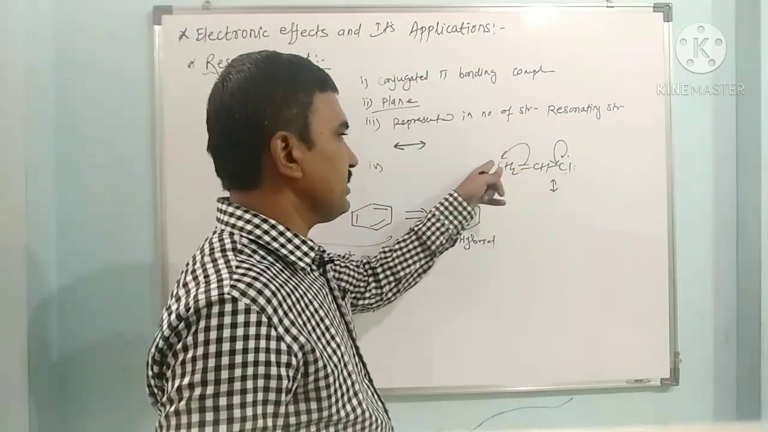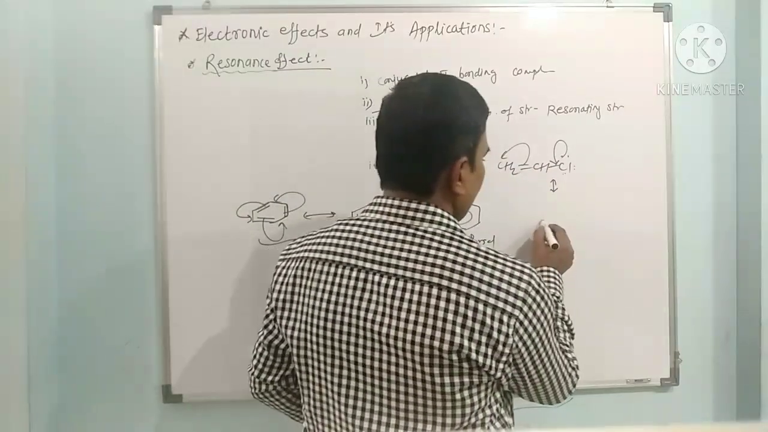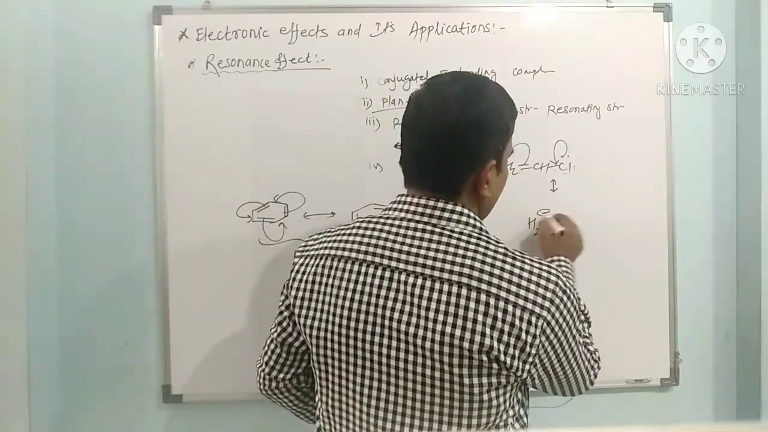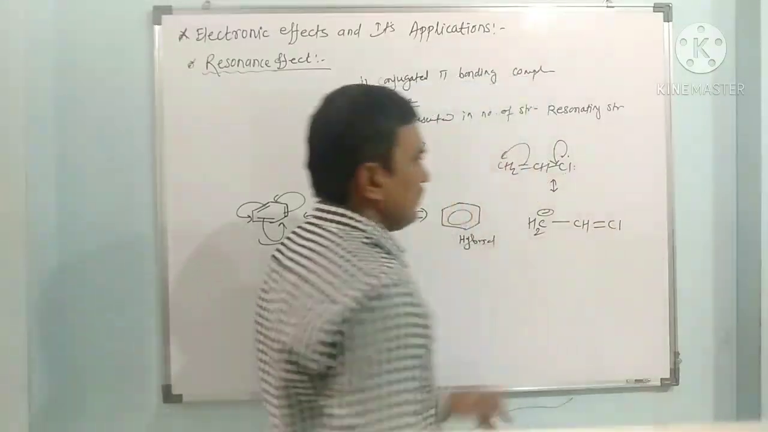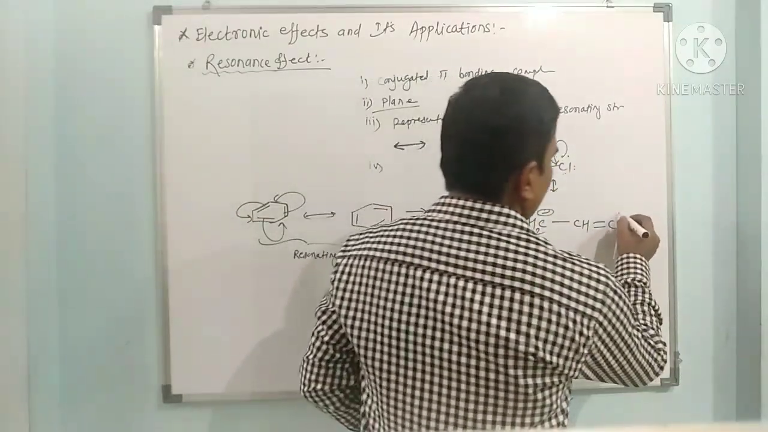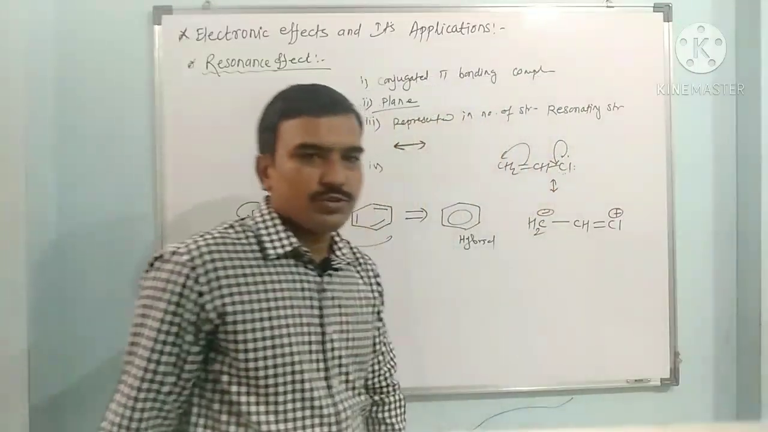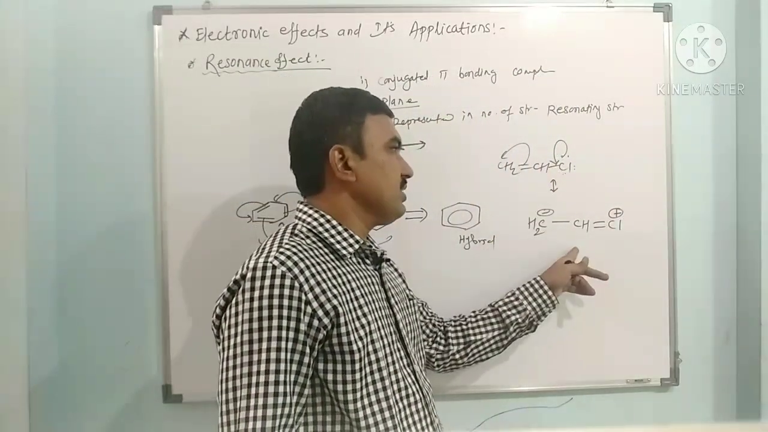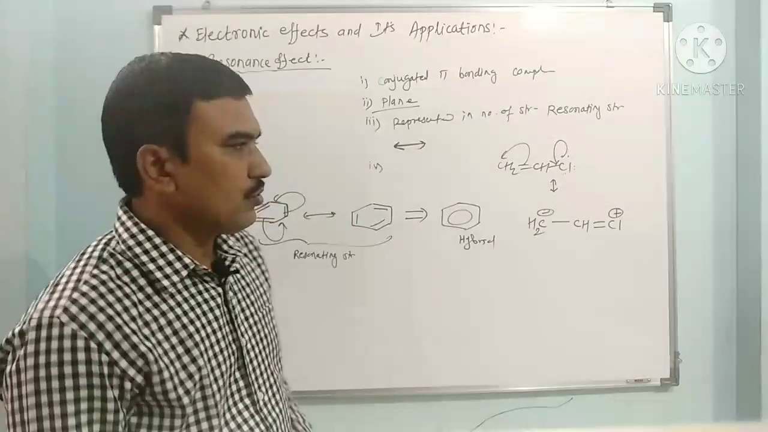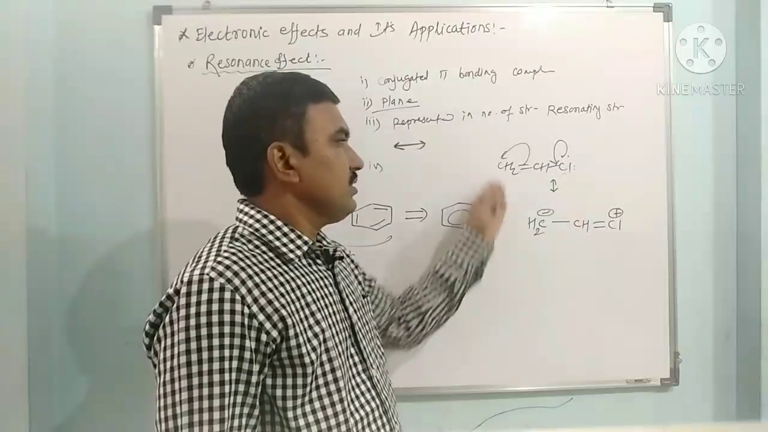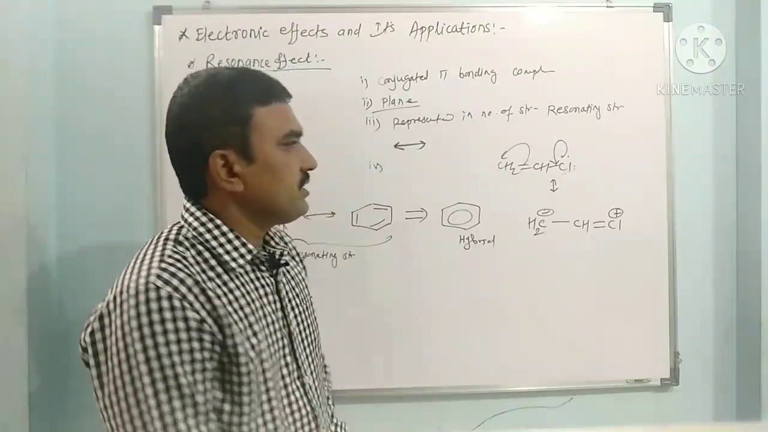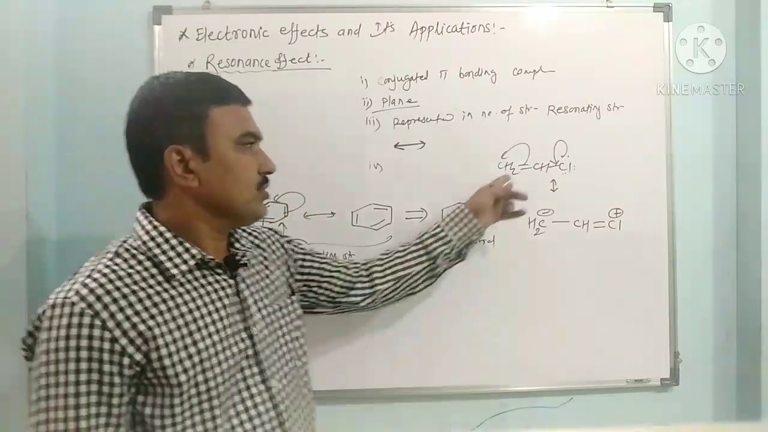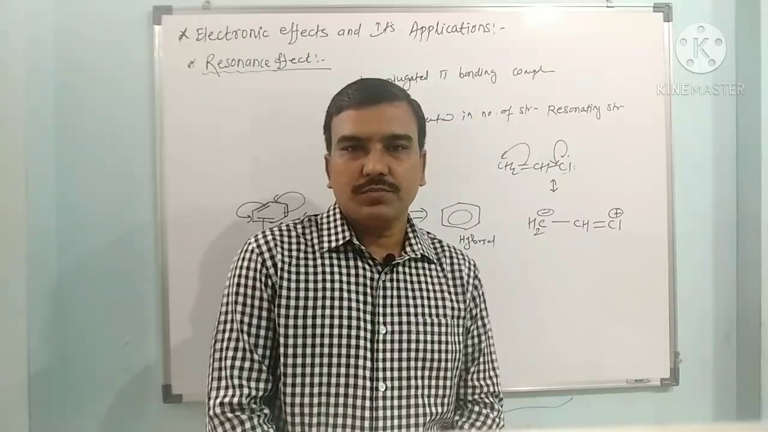This electron pair shifted to this carbon. So here we get CH2 minus single bond CH double bond Cl. Now due to losing the electron pair, the unshared electron pair, it will receive a positive charge. So this is the resonating structure of vinyl chloride. In this way the resonance effect operates in compounds which contain conjugated pi electrons, or a conjugated pi bond to the unshared electron pair.